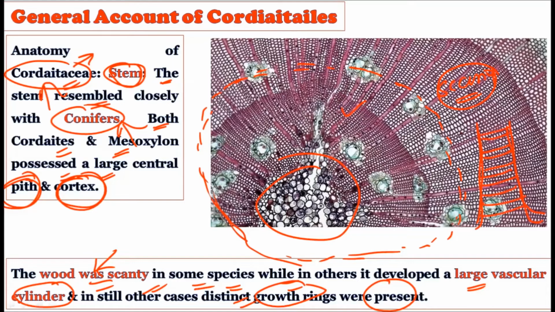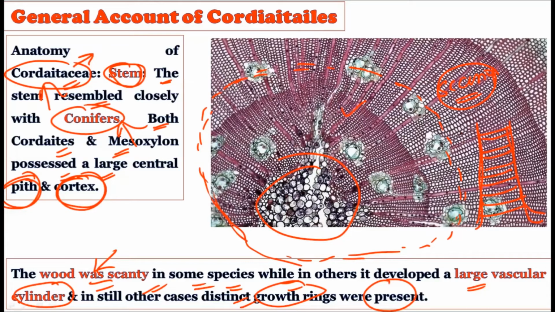So right from the simple primary wood to the secondary wood, this variation can occur in the members of the Cordaitales. That is, the Cordaitales members were not only showing the simple primary wood, but they were also showing the complex secondary wood. So variation is there from species to species, because as there are many species, we don't know the exact number they possessed at the time of the Permian or the Palaeozoic time.